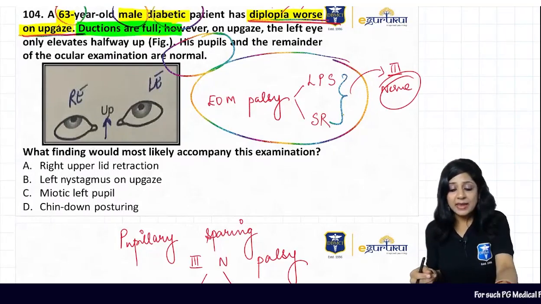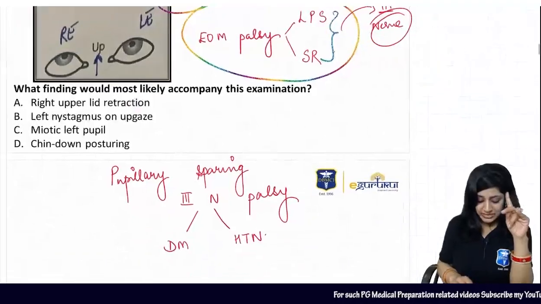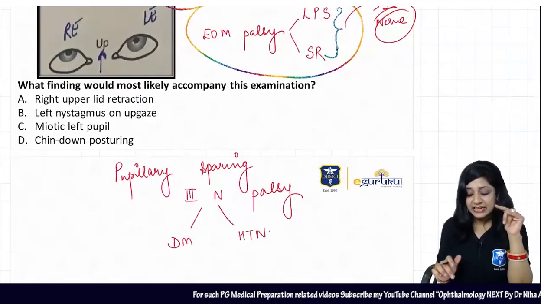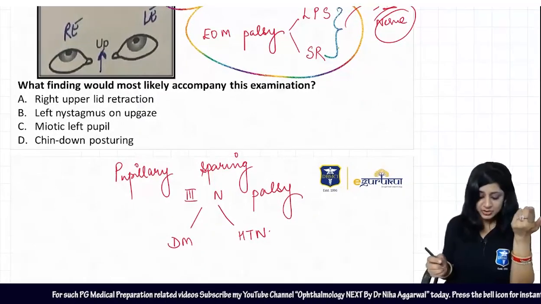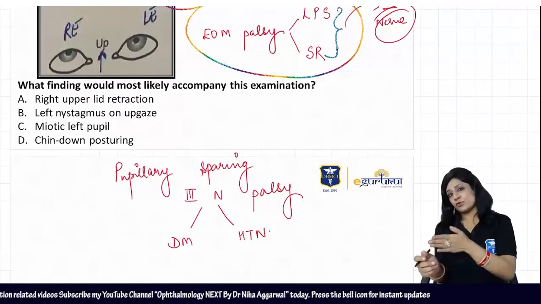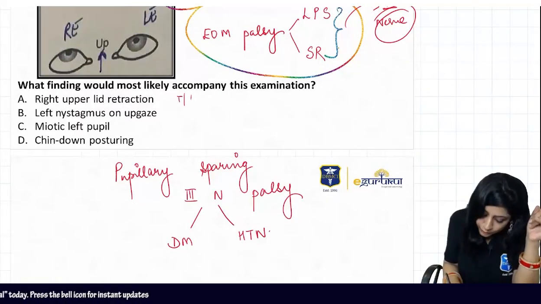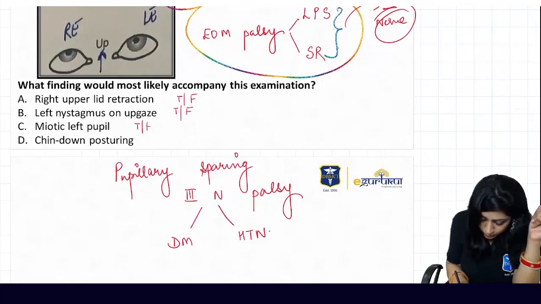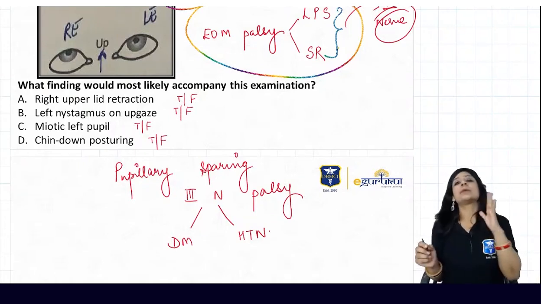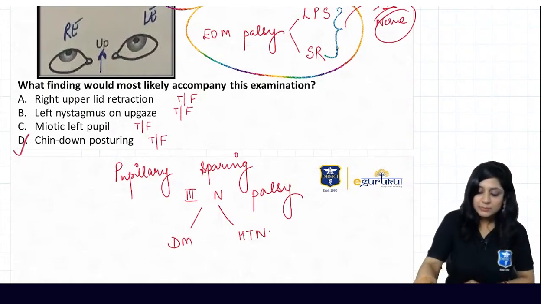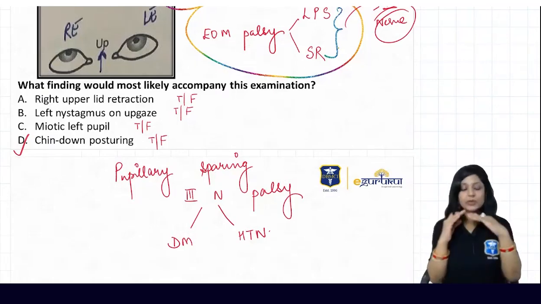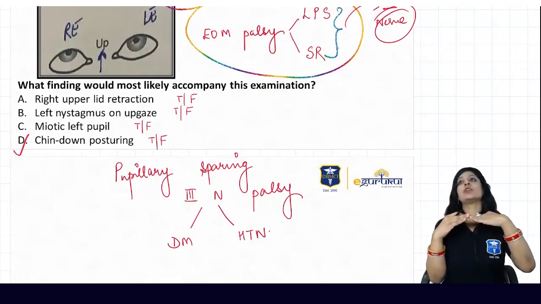Now based on this, we have to see which finding is most likely to accompany this examination. We will do true false type. Look at A, B, C and D, each is true or false. Start with option D. Tell me about option D. Is it true or false? Will you get chin down posturing or chin up?